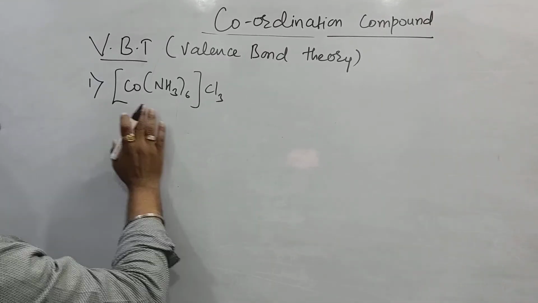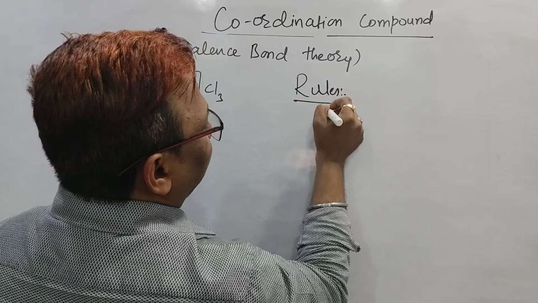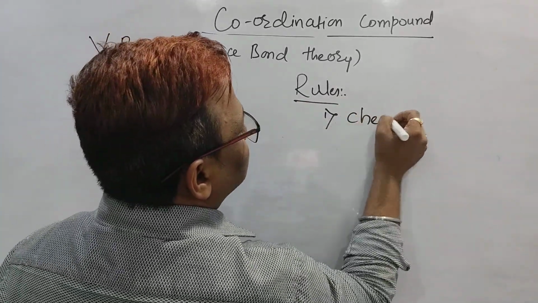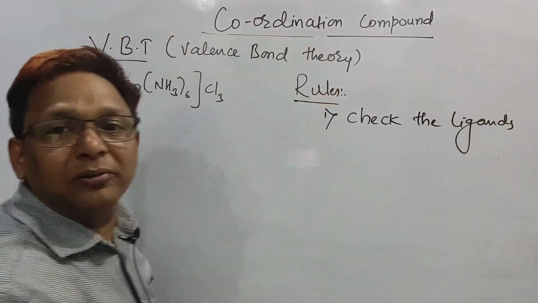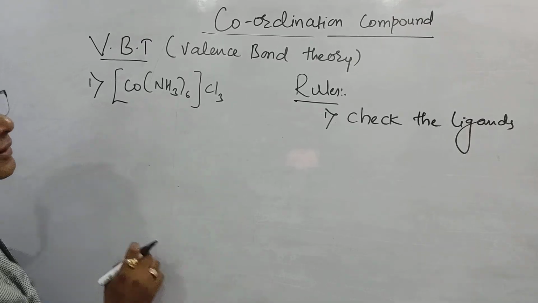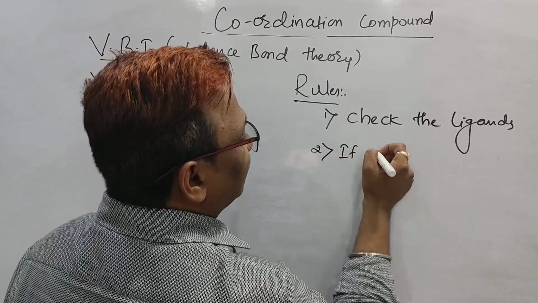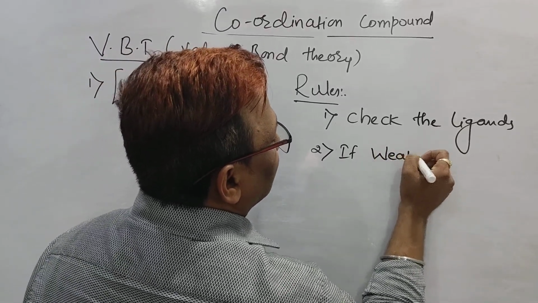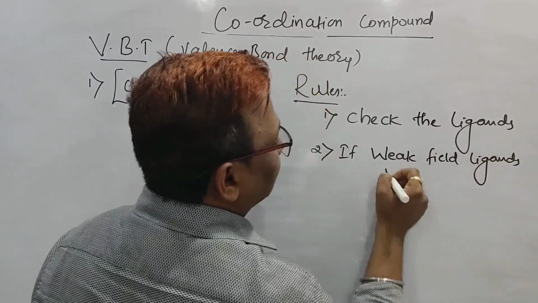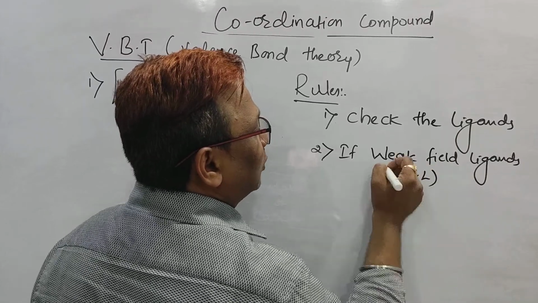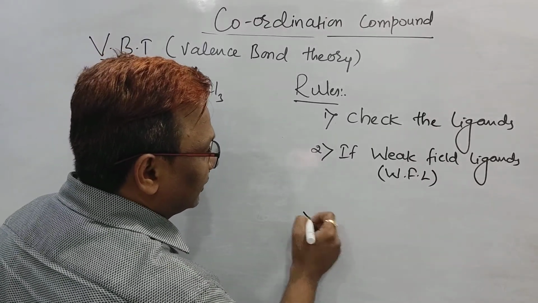To write the hybridization of the central metal atom, there are small rules you have to follow. Rule number 1, check the ligands. I think everybody knows what ligand is present in this complex compound. Ammonia is the ligand. First check the ligand. Then 2, the ligand is a weak field ligand, WFL. The ligands are of 2 types. I will explain what the weak field ligands are.